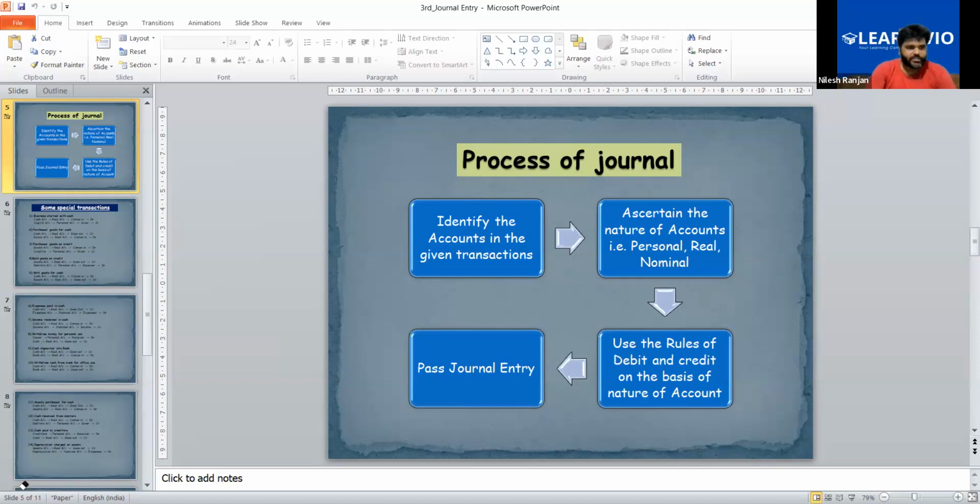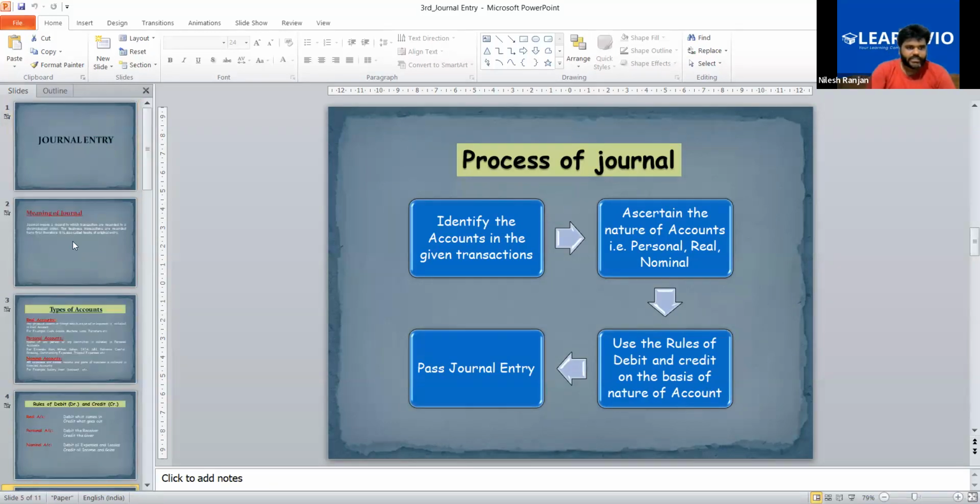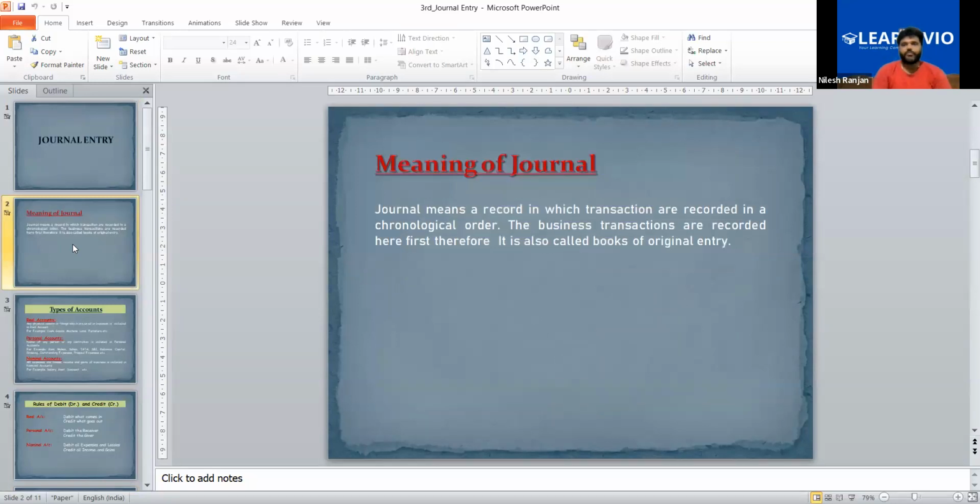Take the screenshot from the beginning so that you will understand. This is the meaning of journal. We have started a new chapter, journal entry, in which the meaning of journal is the first thing, then types of account, rules of debit credit. Please write it down or take the screenshot so that you can write it in your notebook. Tell me after you have completed it.